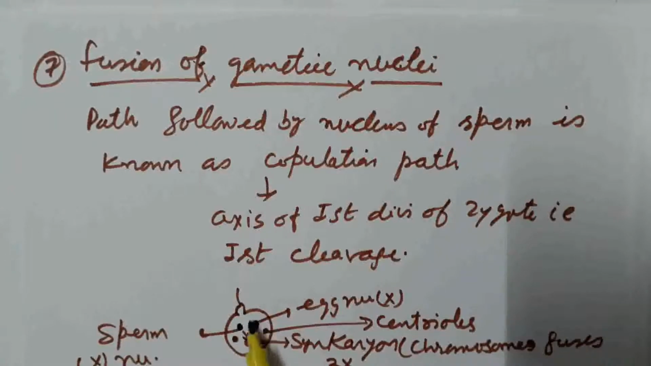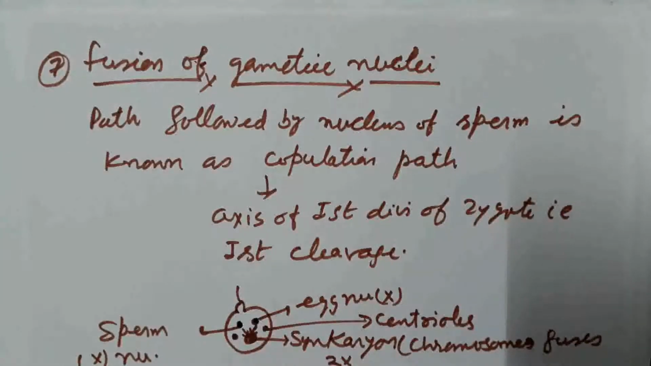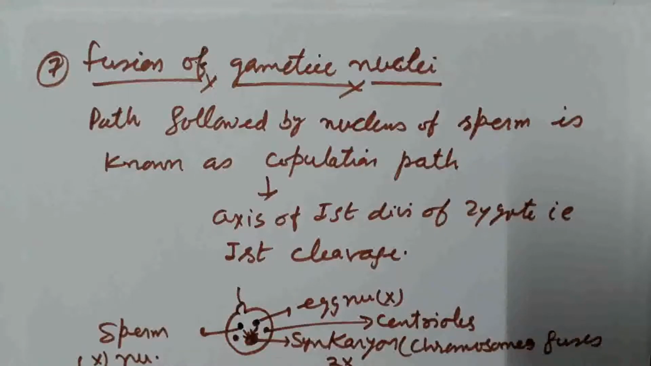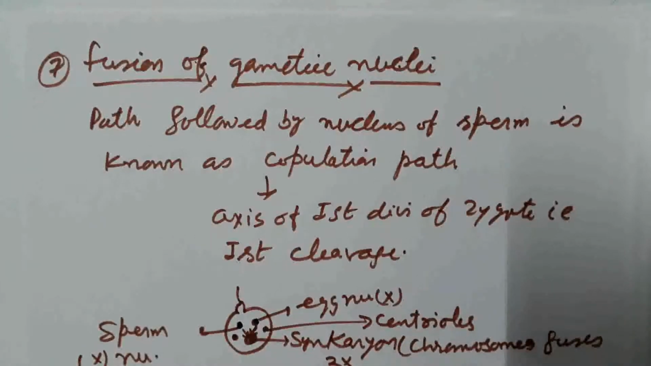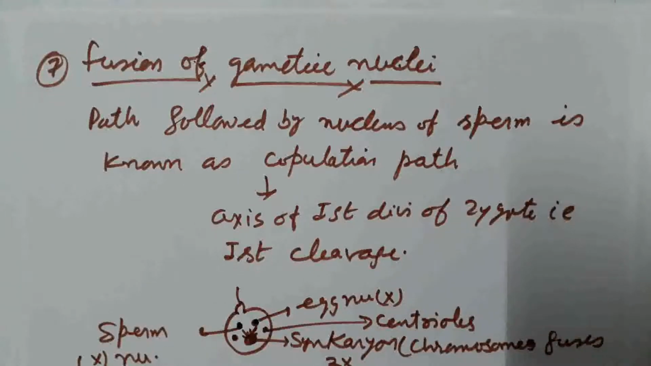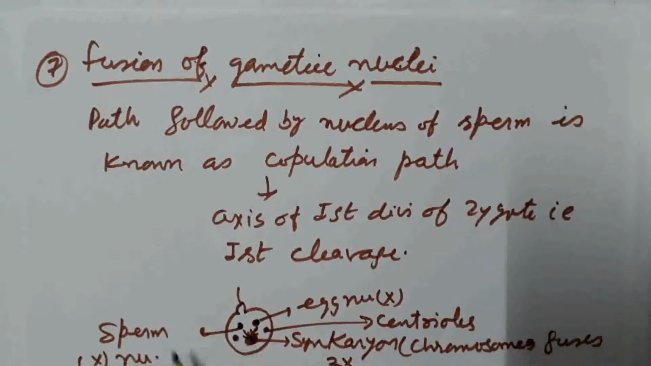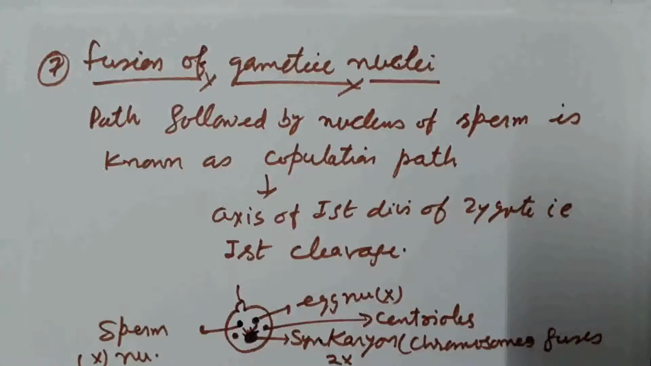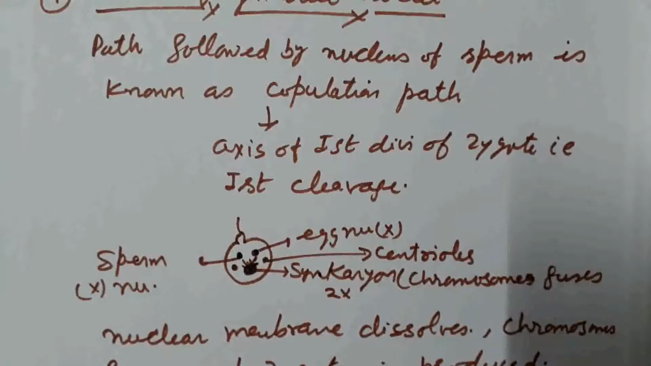The nuclear membrane around the nucleus disappears, and the chromosomes come close to each other, and pairing of the chromosomes takes place, or the fusion of the chromosomes of paternal and maternal side takes place, and there is the formation of synkaryon, in which fusion of the chromosomes of both sperm and ovum takes place and the zygote is produced.